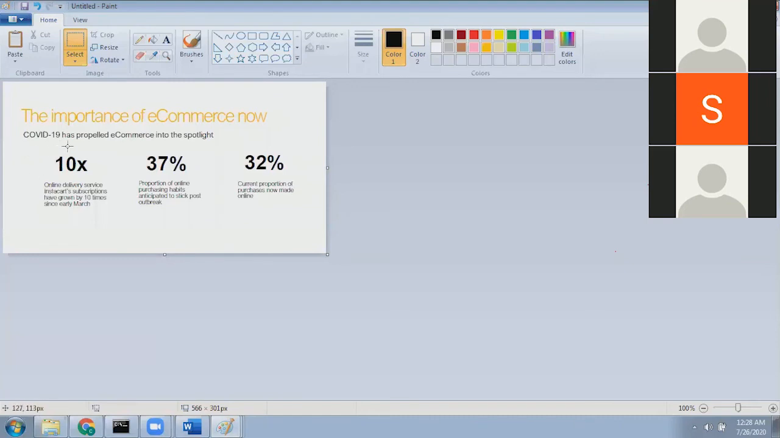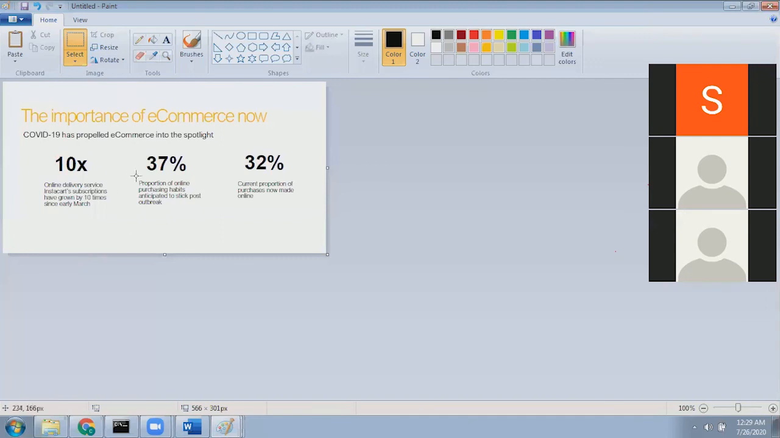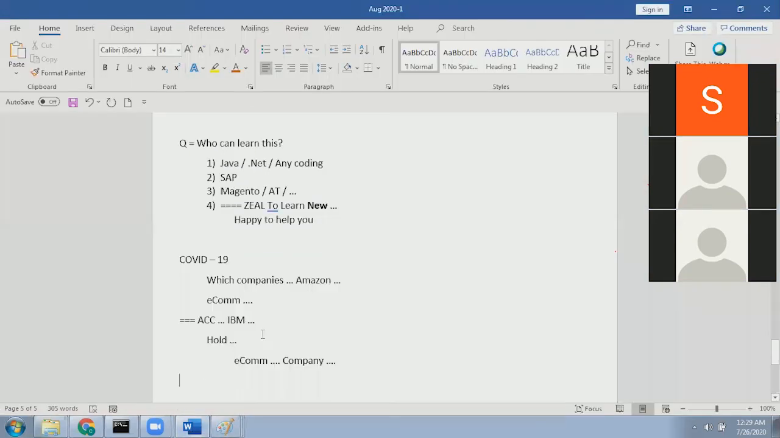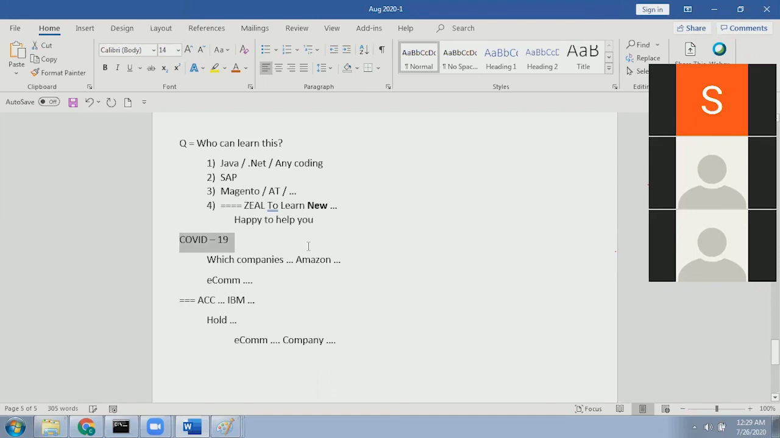And you can see they are saying that there are 10x online delivery services, subscriptions that have gone up. So that means it's almost 10 times more than what they were getting before March. So that much revenue is increasing on the e-commerce side. These are some of the survey results. That's why I'm trying to say you need to have a zeal to learn this kind of technologies to save ourselves. If you have that kind of zeal, we are happy to help you. There is nothing new here.